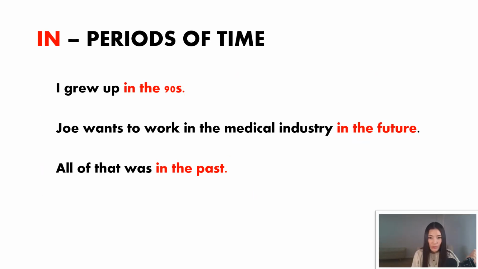Lastly, we would use in to refer to other periods of time. For example, I grew up in the 90s. In the 90s is a period of time. We can also use it for the future or the past. For example, Joe wants to work in the medical industry in the future, right? Or all of that was in the past. So for other vague periods of time, we would use in.